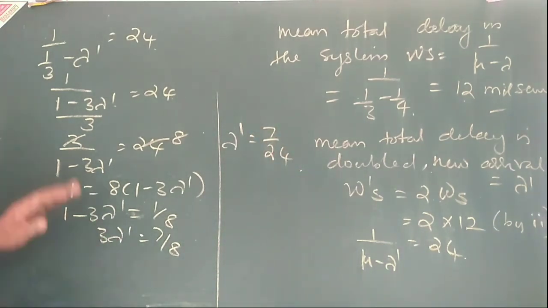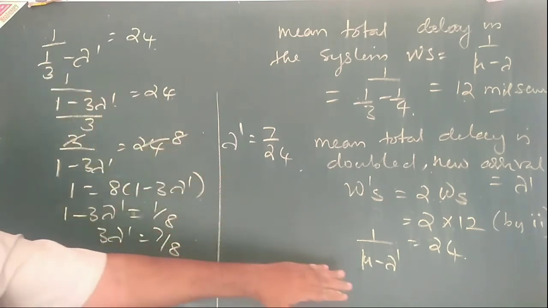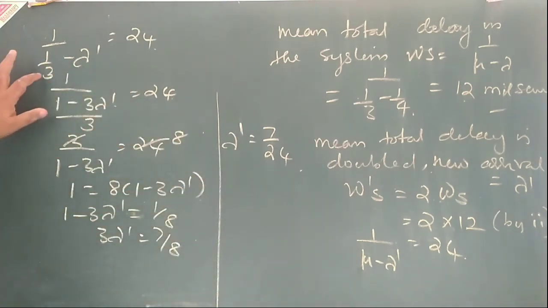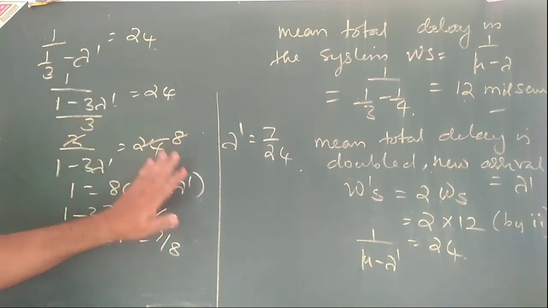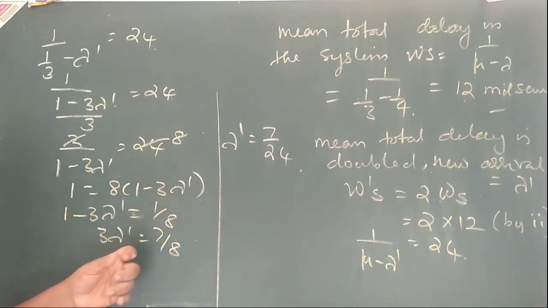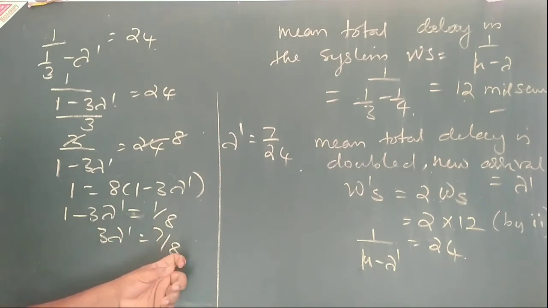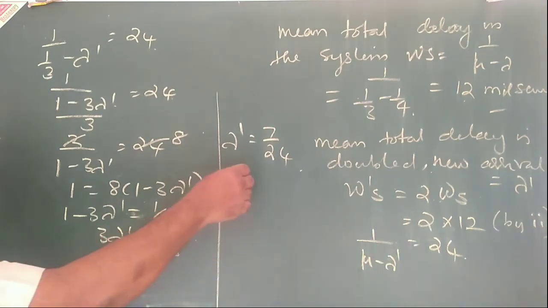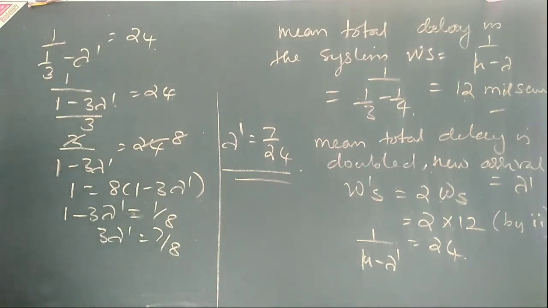So simple one. Just substitute these values because we know the mu. So substitute the mu value here, that is 1 by 1 by 3 minus lambda dash. Then taking LCM and cross multiplying, we get 1 minus 3 lambda dash is equal to 1 by 8. From that we need lambda dash, that is 3 lambda dash is equal to 7 by 8. Therefore lambda dash is equal to 7 by 24.